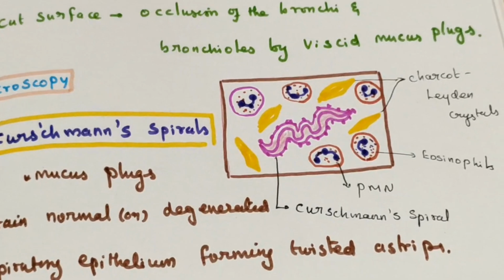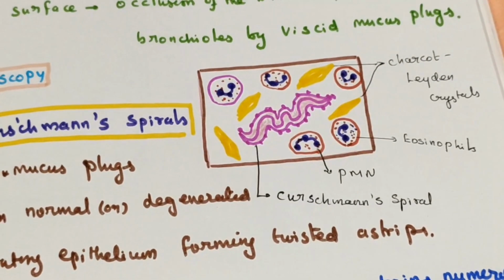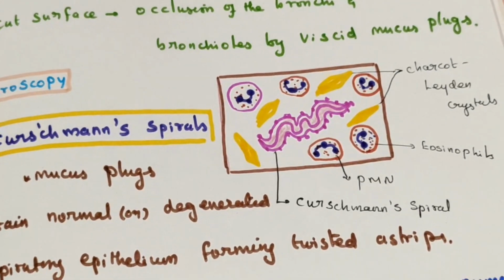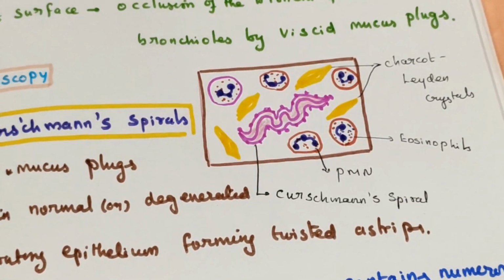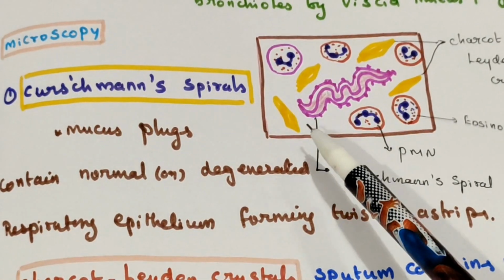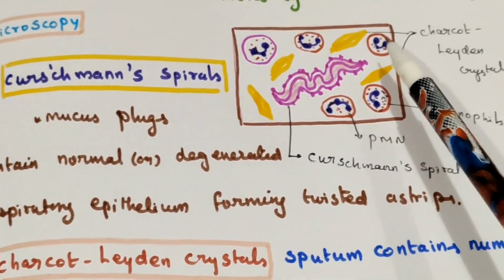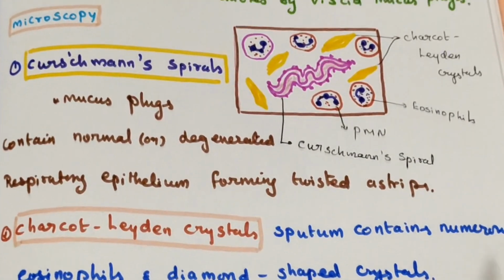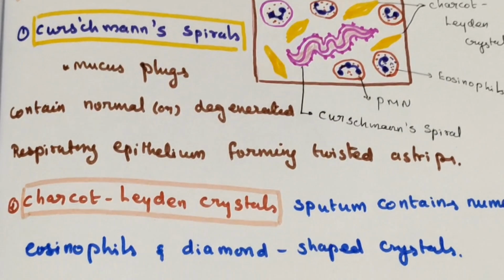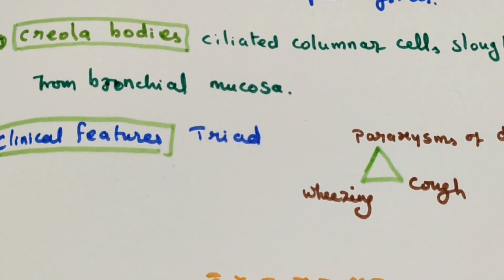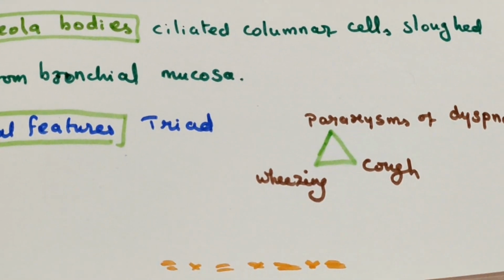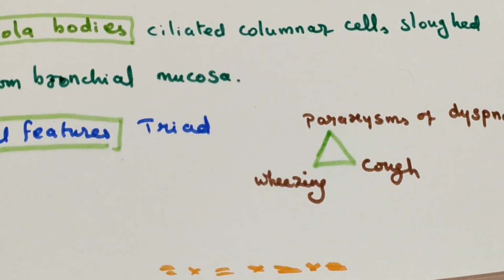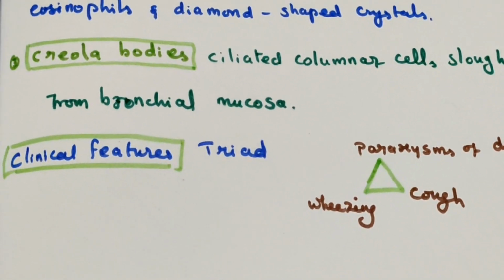These are due to eosinophilia, so some eosinophils are also present. Due to eosinophilia, the diamond-shaped crystals also form, and these are known as Charcot-Leyden crystals. So the Curschmann spiral is present, the diamond-shaped Charcot-Leyden crystals are present, and Creola bodies are also present. After that, coming to clinical features, it is a triad: dyspnea, a breathing problem, the patient has cough, and then very narrow airways, so a sound also comes, wheezing.